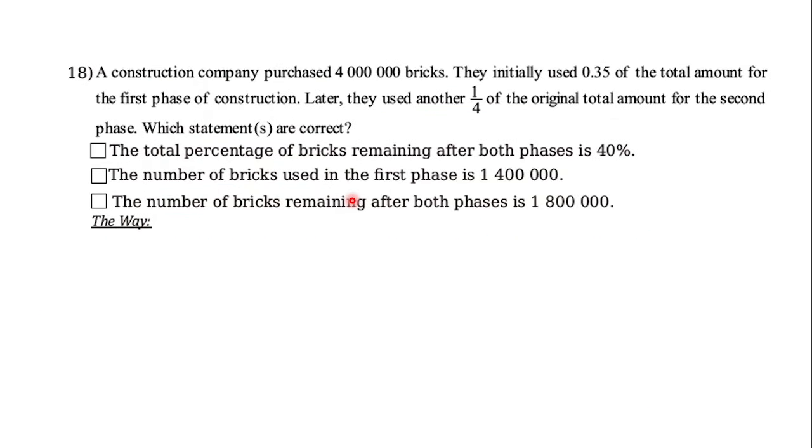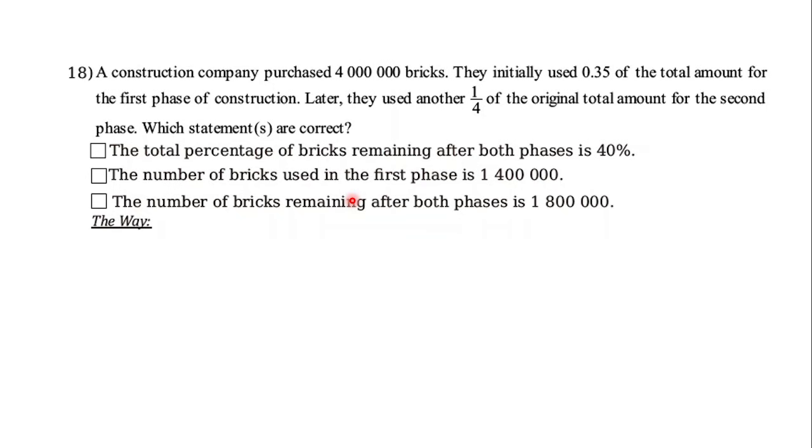Okay, let's go for the next number. A construction company purchased 4 million bricks. They initially used 0.35 of the total amount for the first phase of construction. Later, they used another 1 out of 4 of the original total amount for the second phase. Which statement or statements are correct?